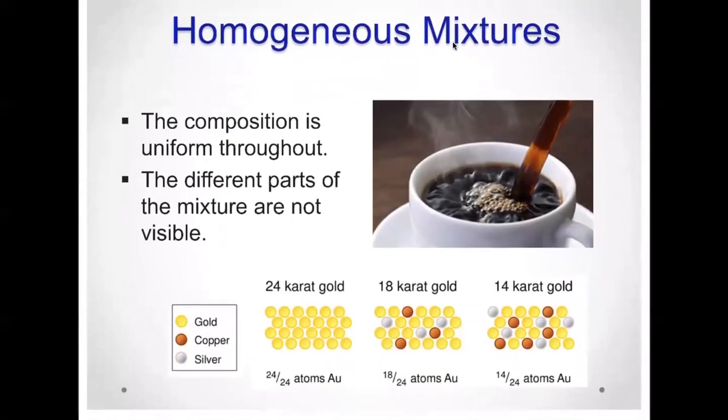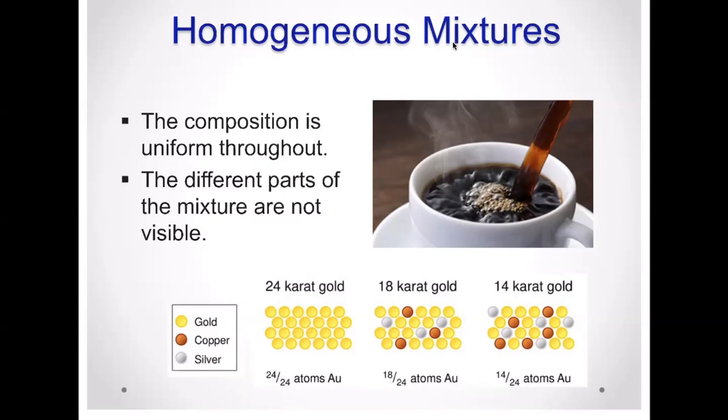Okay, so homogeneous mixtures. The composition is uniform throughout. So if you look here, like at this cup of coffee, you look at coffee and you say, okay, it looks like a transparent brown liquid. It looks like the same substance throughout, but indeed, there's a lot of chemicals in there. There's water molecules, there's caffeine molecules, there's other components that are in this mixture. Okay, so this is what we call a homogeneous mixture. It looks the same throughout.